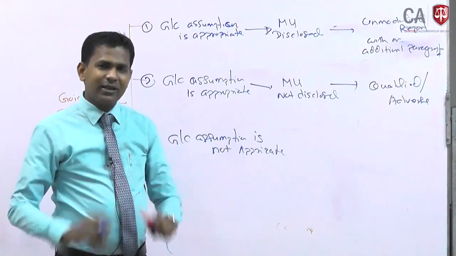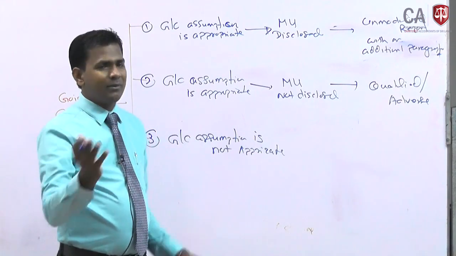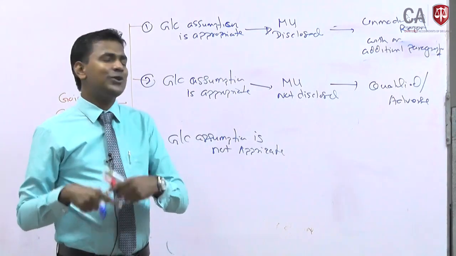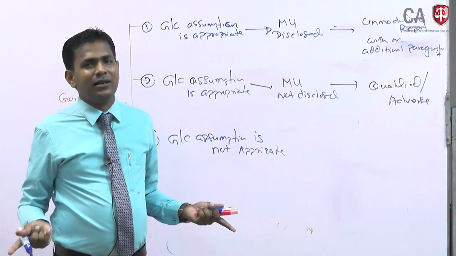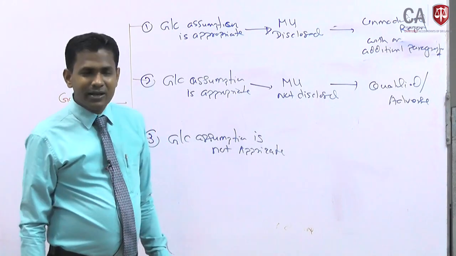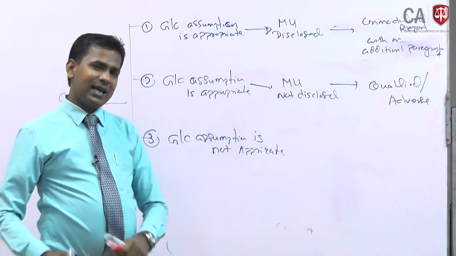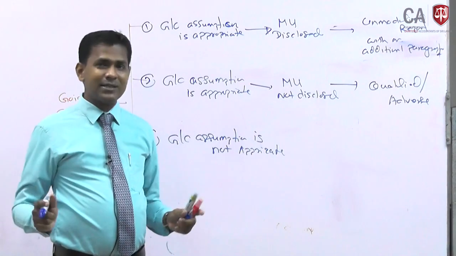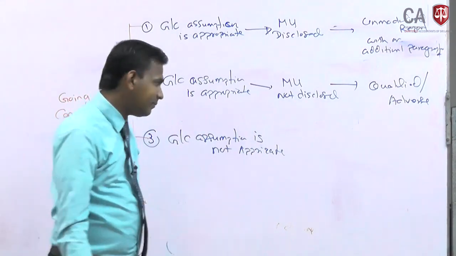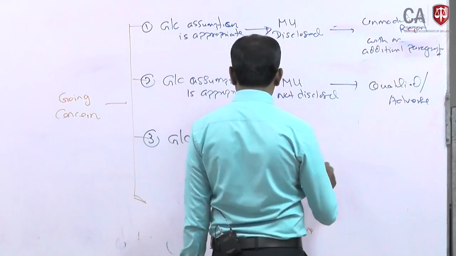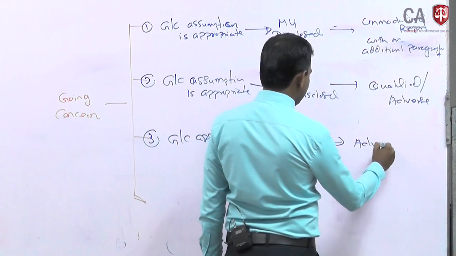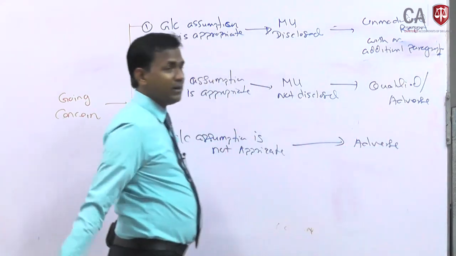But of course the auditor concludes that, even though they say so, the central bank license has been cancelled, so you will never get the central bank license and can't continue in this business, a bond business or let's say the primary dealing business. So in such circumstances the going concern assumption is inappropriate, and if the management is not changing the financial statements according to that, it will be an adverse report.